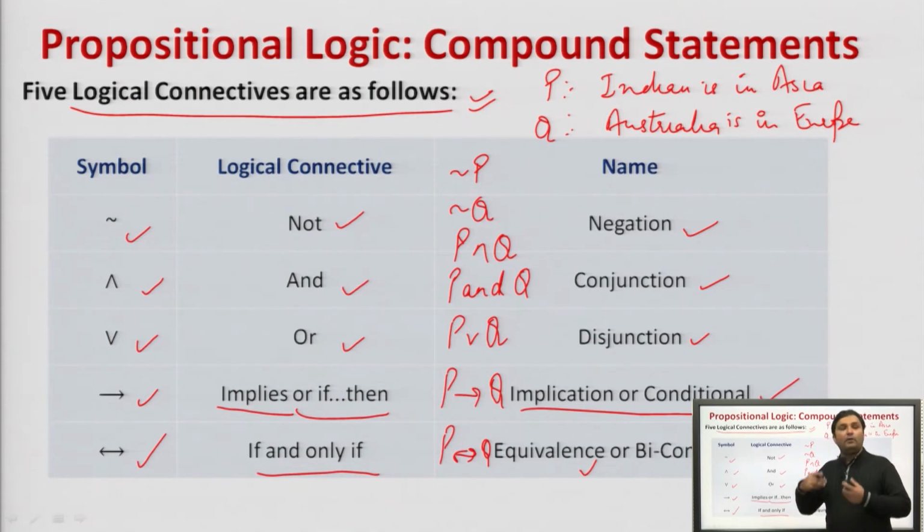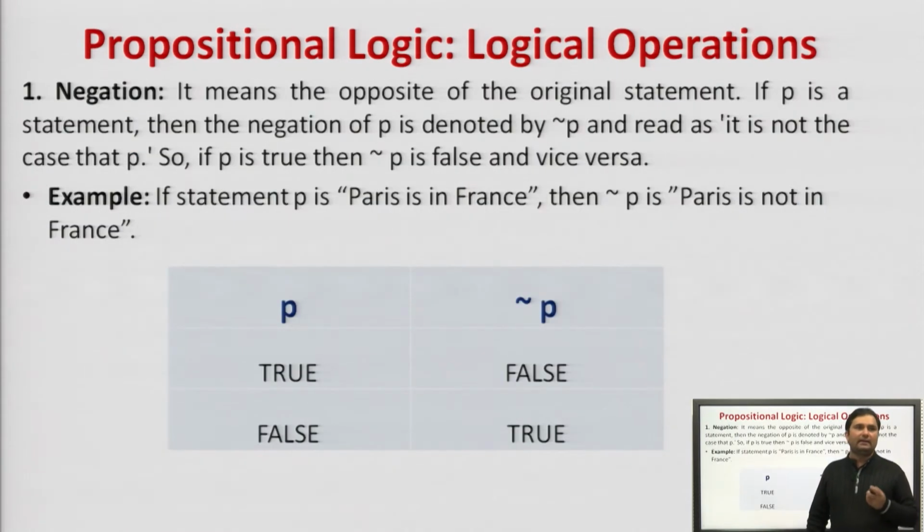If and only if India is in Asia, then Australia is in Europe. India is in Asia if and only if Australia is in Europe. Let us see the truth tables of all the logical connectives.